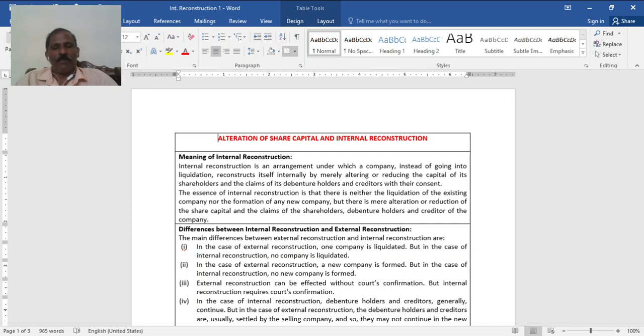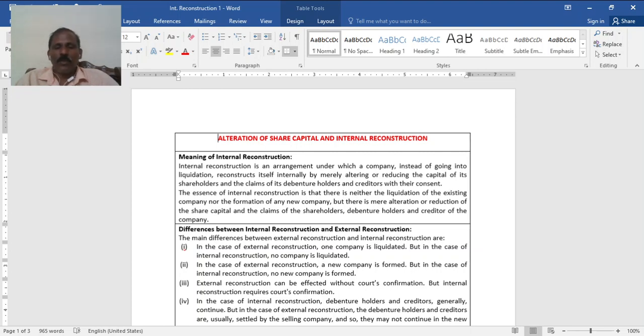That is important. Shareholders being owners, it may be easy, but the consent of debenture holders and creditors is required when such alteration is there in their claims. The essence of internal reconstruction is that there is neither the liquidation of the existing company nor the formation of a new company as in external reconstruction, but there is mere alteration or reduction of capital and the claims of shareholders, debenture holders and creditors of the company.